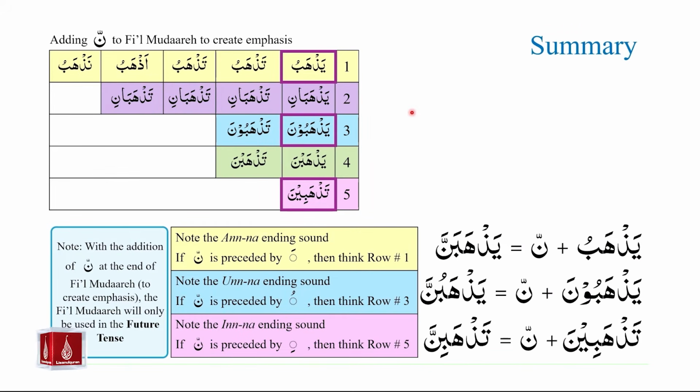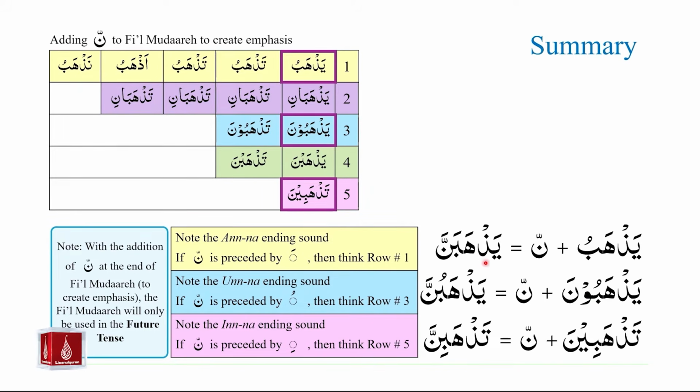Here is a summary of our results. We studied row number 1, row number 3, and row number 5 in detail, and we studied how to add emphasis to these examples of Fi'il Mudare using Nun Saqila. For row number 1, we have the following result using the example of Yazhabu. Yazhabu plus Nun Saqila equals Yazhabanna. Note the anna ending sound at the end.